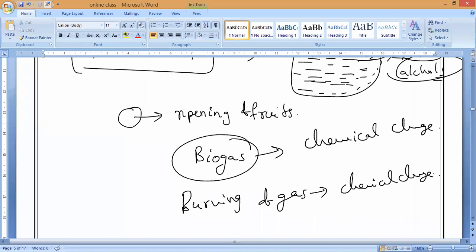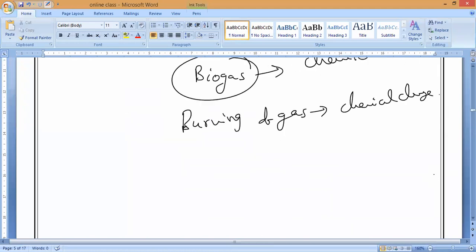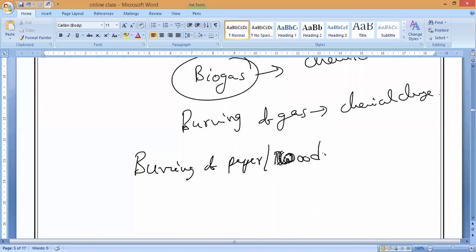For example, if you decompose cow dung in a particular place, it will convert into fertilizer. Yes or no? Manure, we can say. Burning of paper, burning of wood, whatever it is, everything we call a chemical change only.